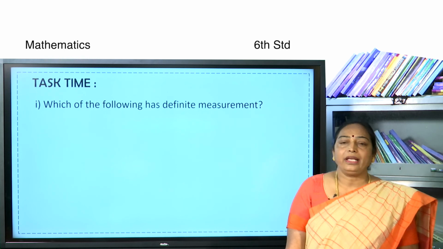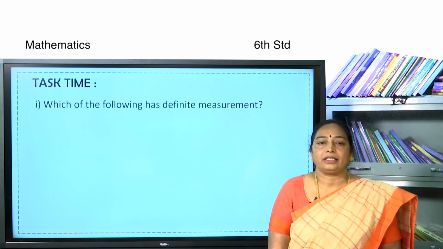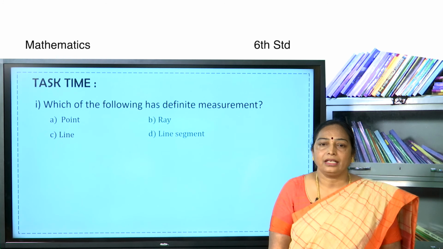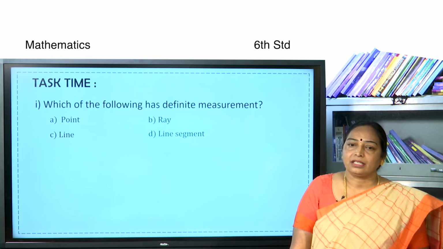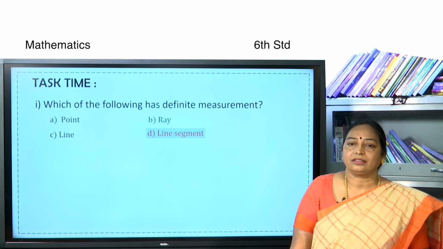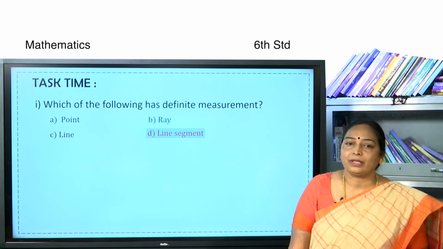Which of the following has a definite measurement? Point, ray, line, line segment. Which is the correct answer? Yes, a line segment has a definite length, a definite measurement.